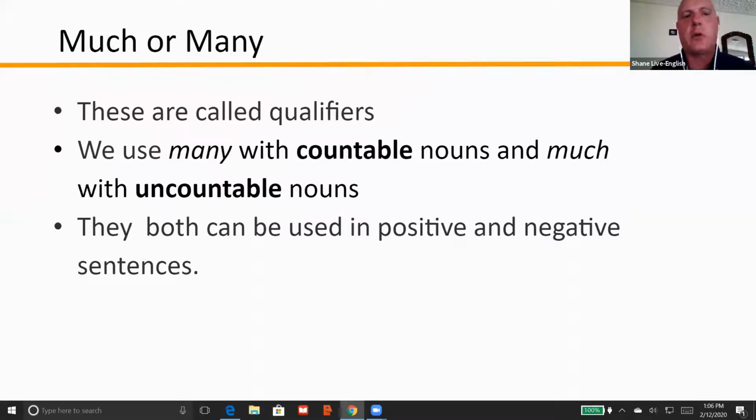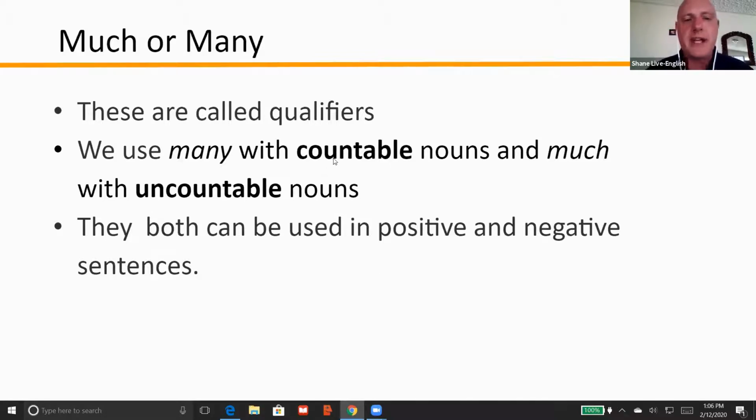These are what we call qualifiers. I'm certain that many of you have seen both of these qualifiers several times. However, they can be a little confusing on when to use them.